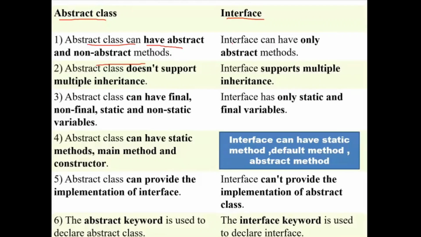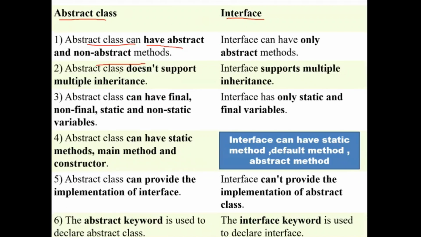And from JDK 1.9, they have introduced another two non-abstract methods. Those methods are private method and private static method. So we will see these four methods later. So in JDK 1.8, two methods were introduced, and from JDK 1.9, two methods were introduced. In 1.8, the methods are default method and static method. From 1.9, they have introduced private method and private static method.